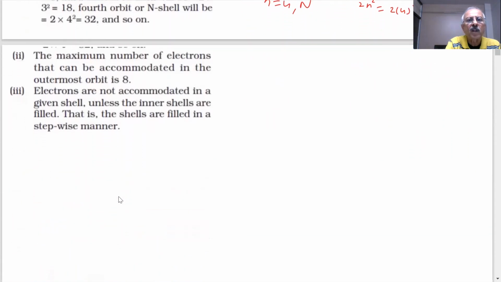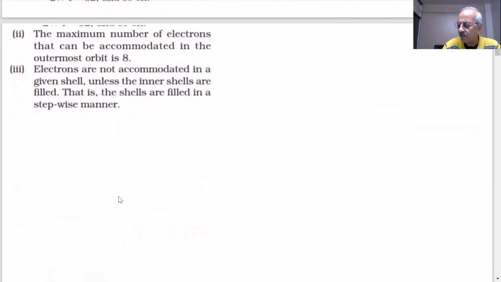In other words, they further suggested the maximum number of electrons that can be accommodated in the outermost orbit. Outermost orbit, students. What is the outermost orbit, students?